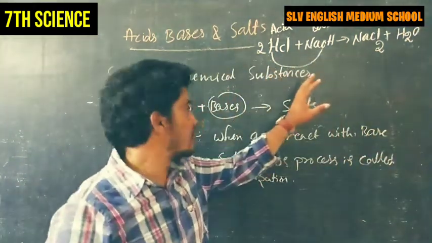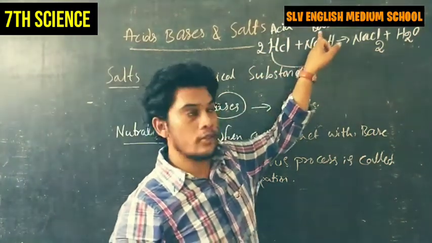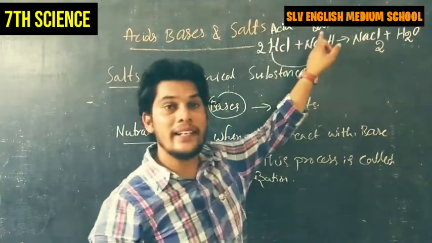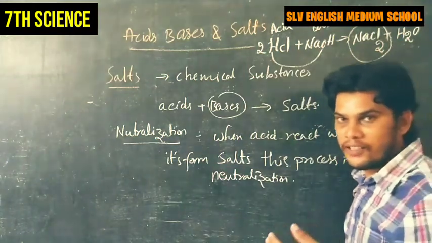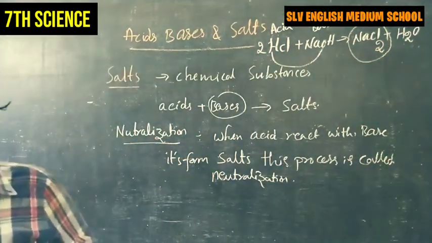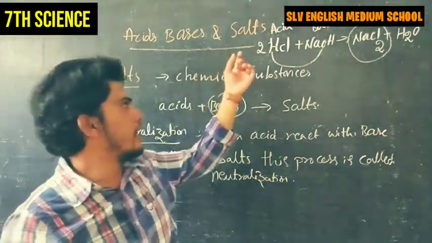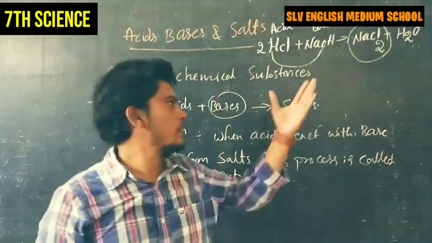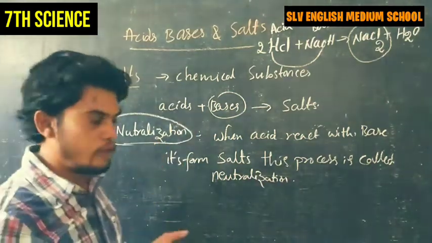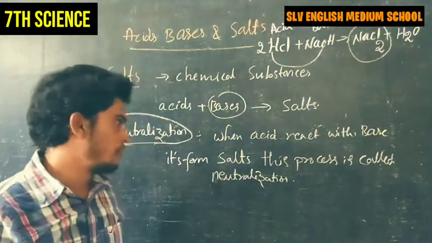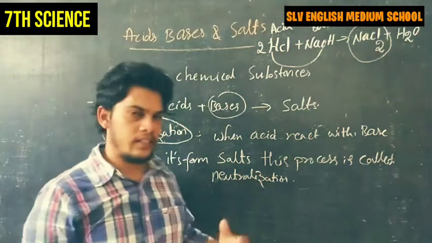Look at this chemical equation. Hydrochloric acid is an acid and sodium hydroxide is a base. Acid and base react with each other and what forms? Sodium chloride. Sodium chloride is a salt. From this observation, you can say that to prepare salts, when we react an acid with a base, we will form salt. So this process is called neutralization. It is very important for one or two marks. What is a neutralization reaction? When acid reacts with a base, it forms salt. This process is called neutralization.